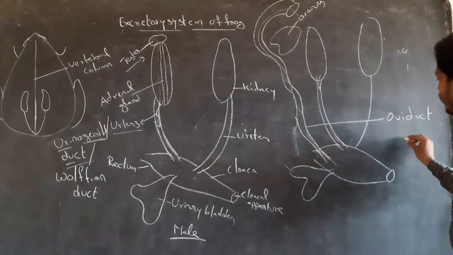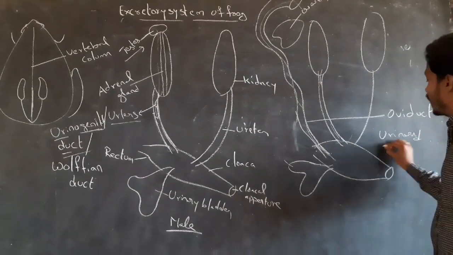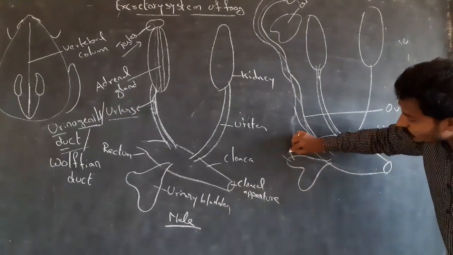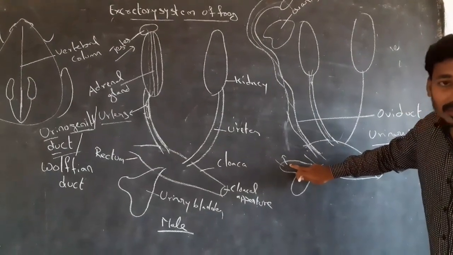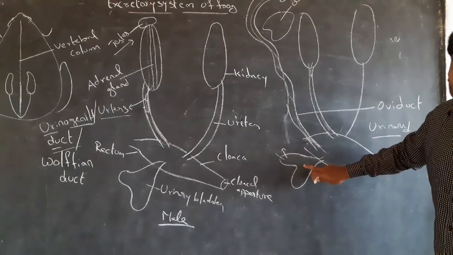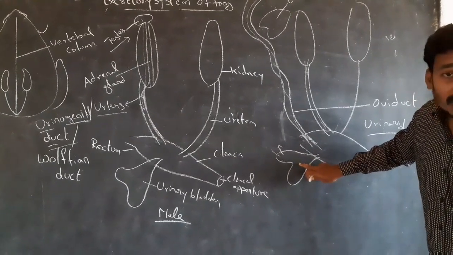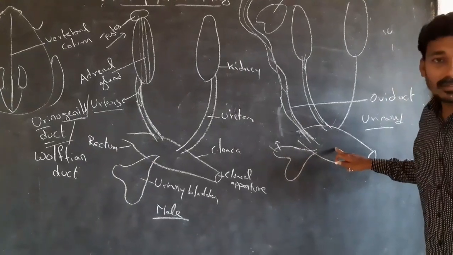Next, the urinary bladder. The urinary bladder is a thin-walled sac-like structure. Urine is temporarily stored in the urinary bladder. The urinary bladder opens into the cloaca.